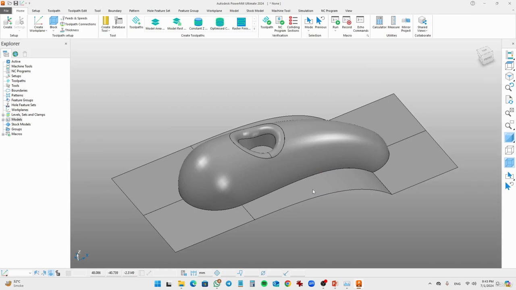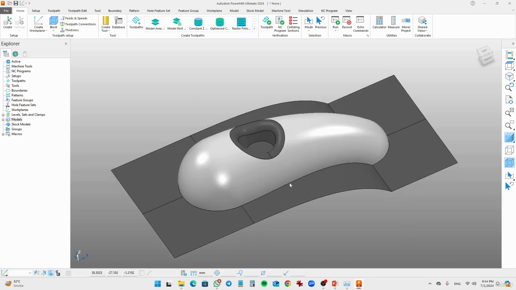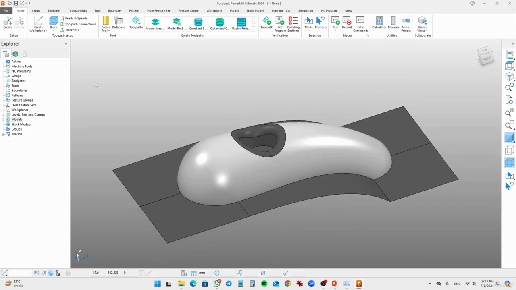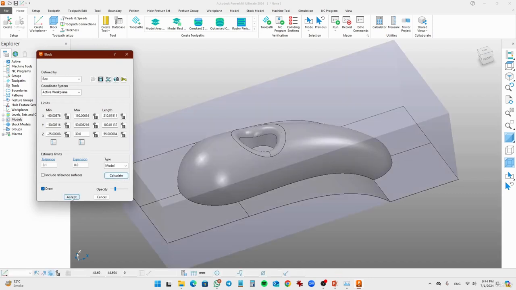The first thing is that we have to create a pattern, and for the pattern we need 4 curves. So for example, I'm going to select this surface and we want to create a pattern around that surface. But not just any pattern, we need 4 curves here. 2 will be the guide curves and 2 will be the cross curves. So let's see how we can create that. Let's just create a block here, calculate, accept, OK.